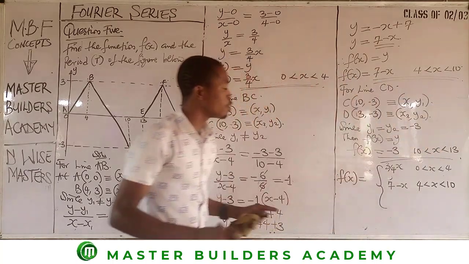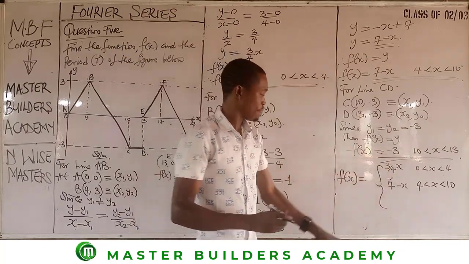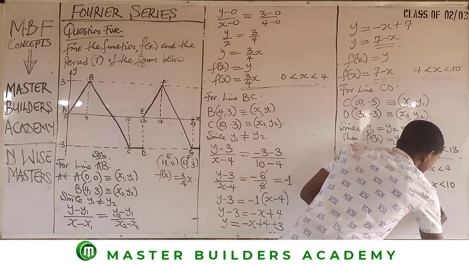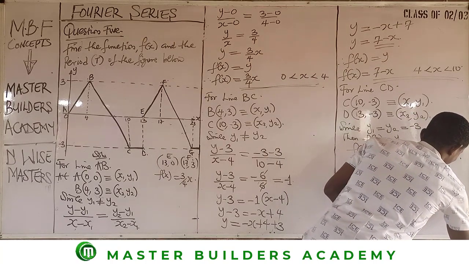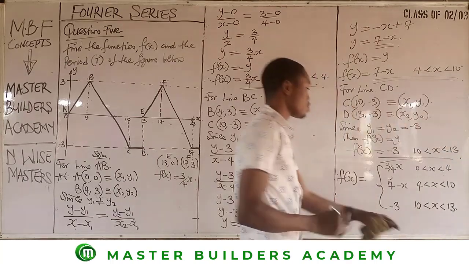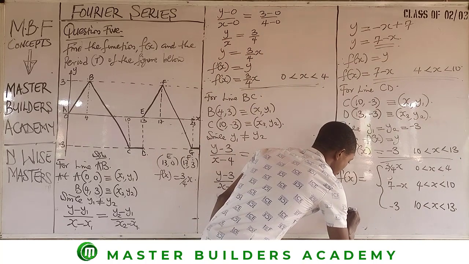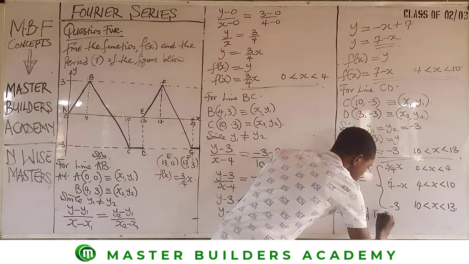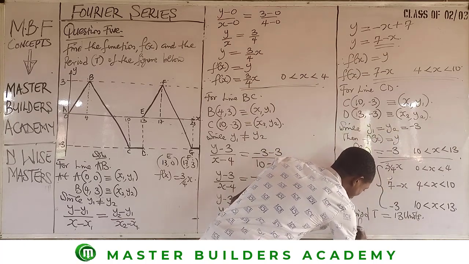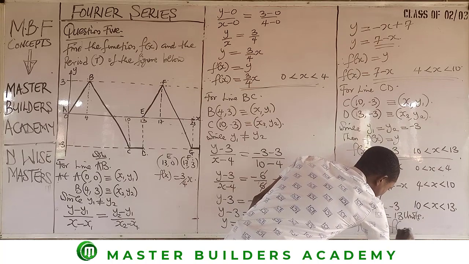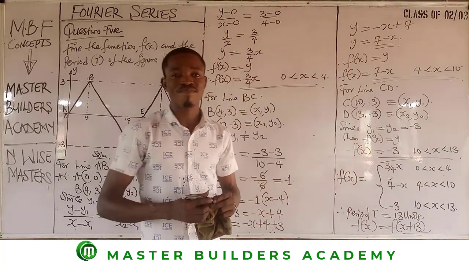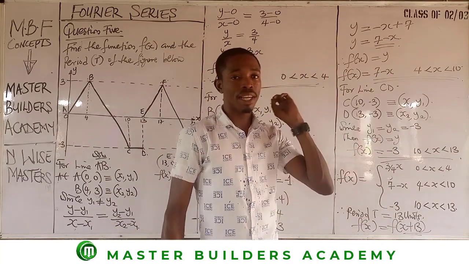Then the final value that we have is negative 3, and if this is our negative 3, what range? 10 less than x less than 13. This is what we have. Therefore, period T is equal to 13 units. You can then have that f of x is equal to f of x plus 13. This is the answer to this very question.